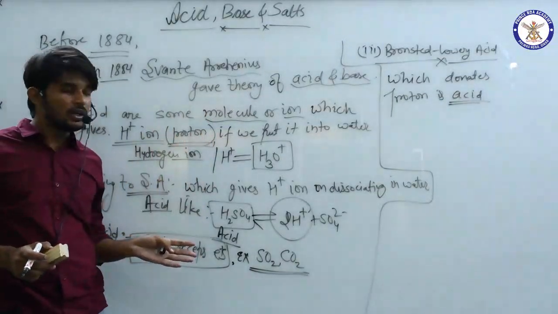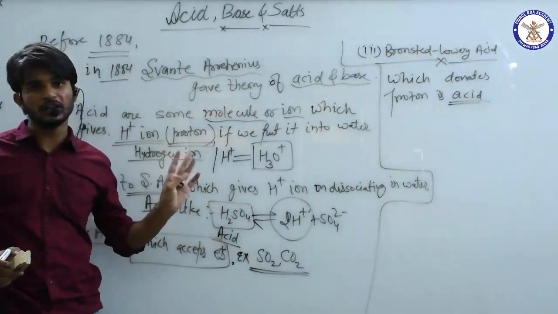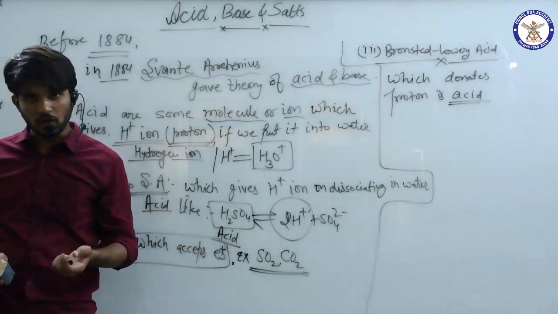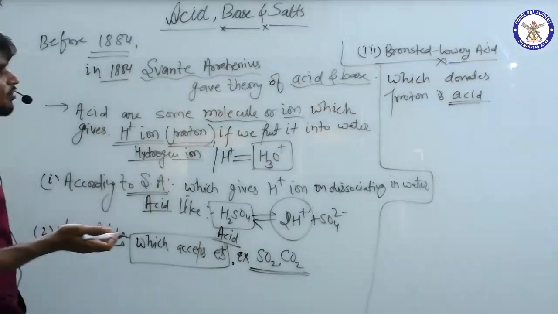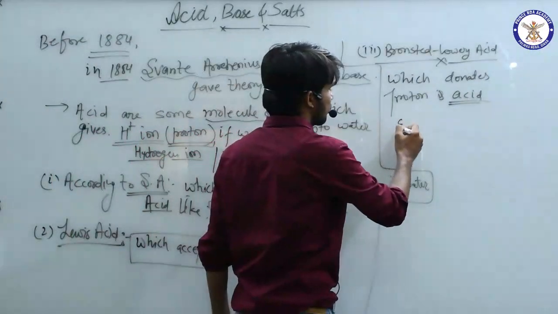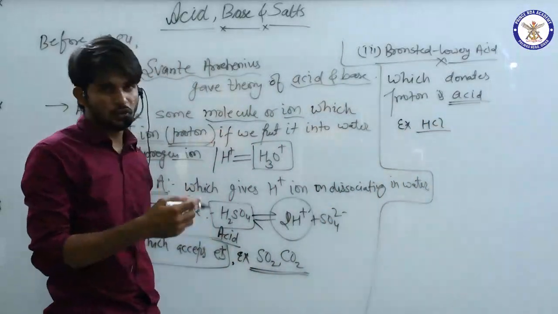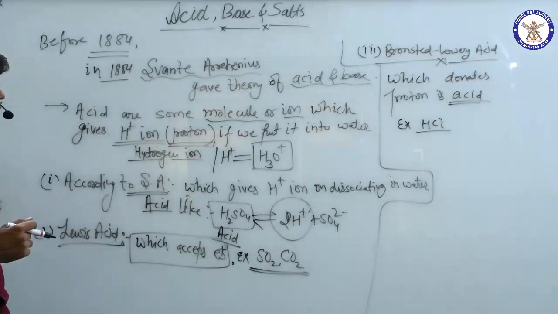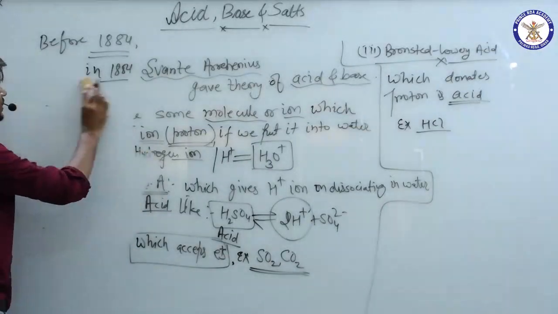But if you see the logic behind it, then all the three logics are the same. So we have seen in this section what is acid, and according to three scientists what is the definition of acids. And if you see an example of it, let's say HCl, because it gives H plus ion, or H2SO4, these are also Bronsted-Lowry acids. Fine. Now we will be seeing the properties of acids.